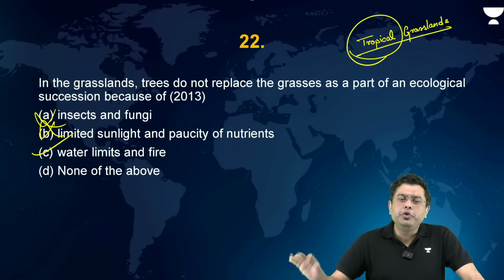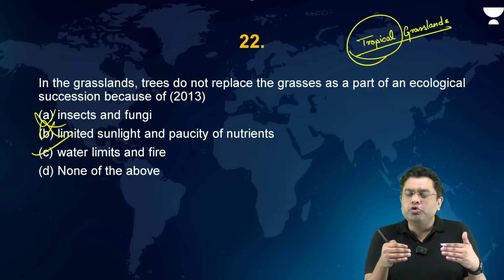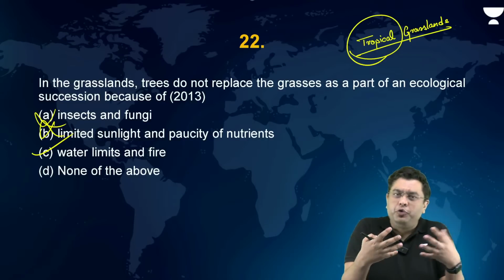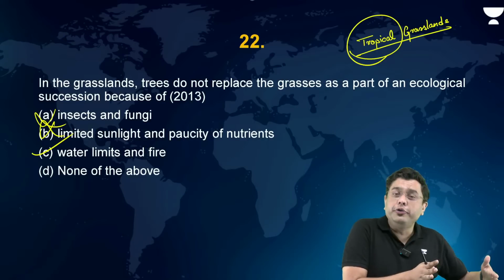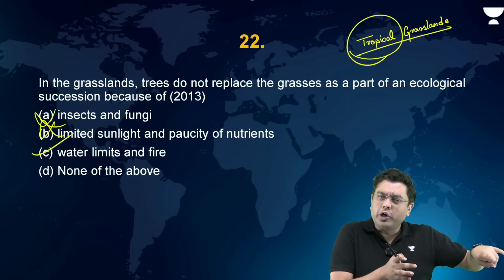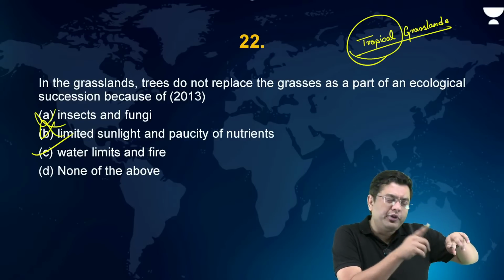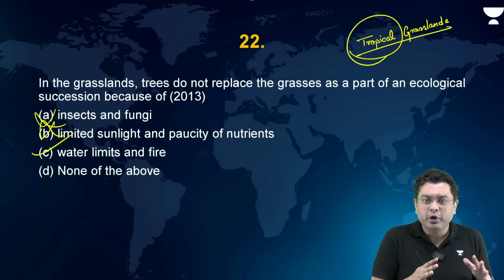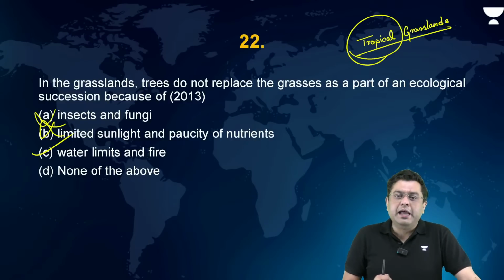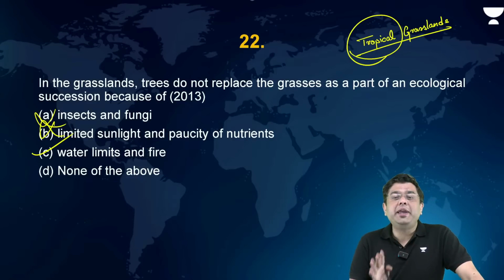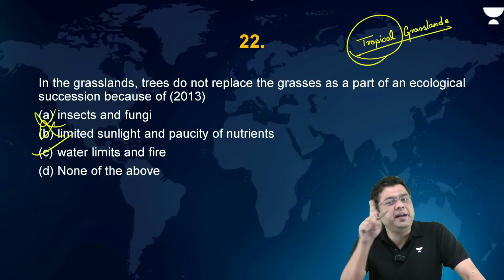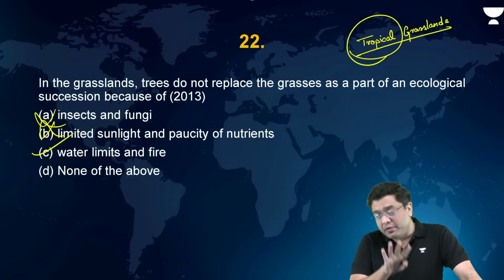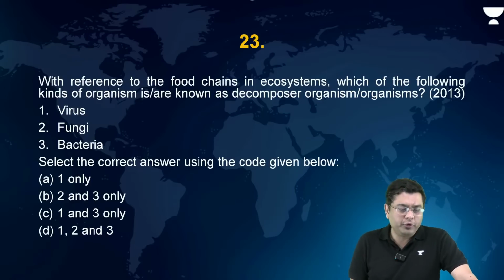Okay. Producer community basically refers to the autotrophs who produce food. That is the producer community. Photoautotrophs who carry out photosynthesis, chemotrophs who carry out chemosynthesis and produce food. Now, by the way, this is a question that UPSC has repeated again in a later year. We will take a look at that question also.